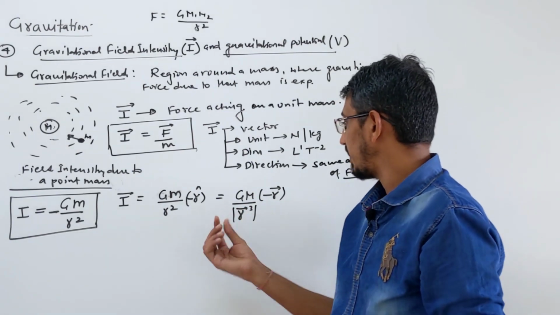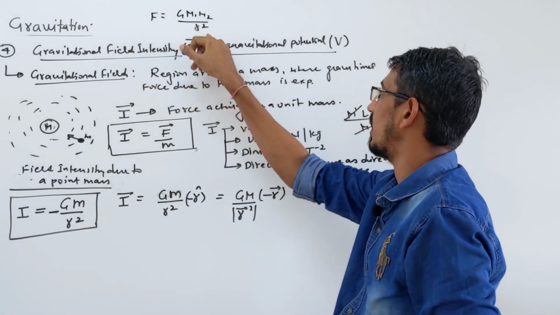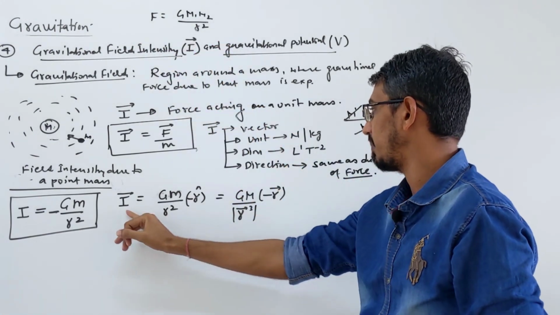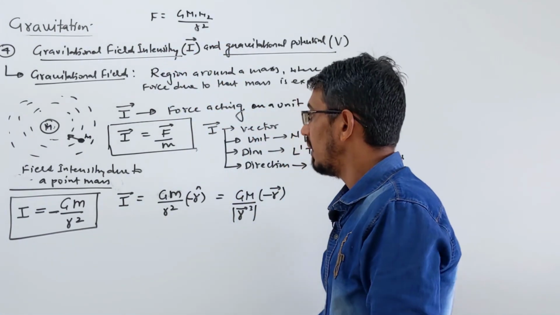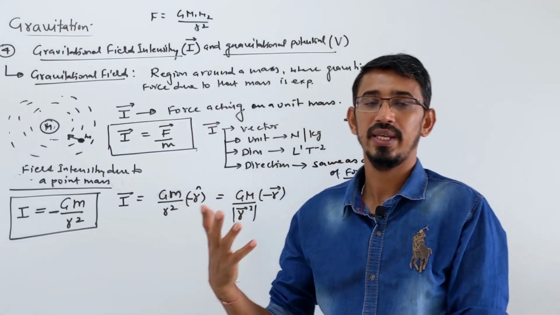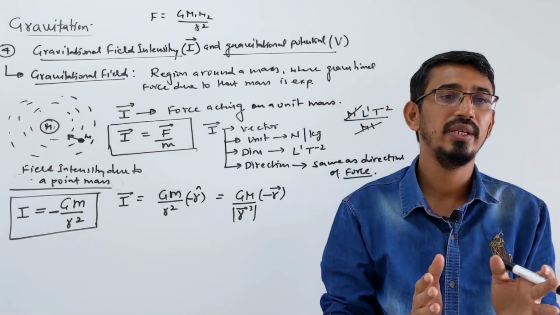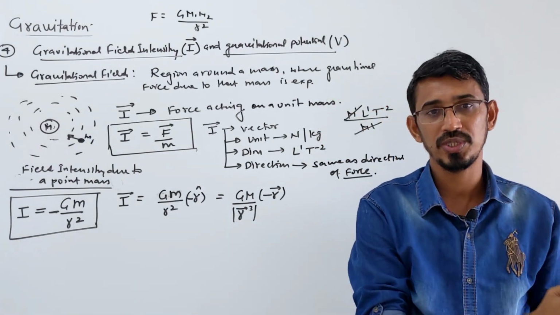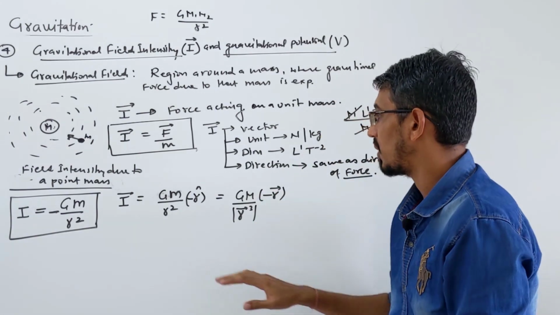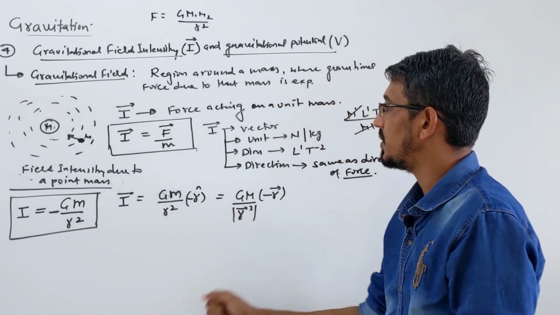I gave a similar example in the force formula also. In scalar form, force is proportional to 1 by R square, but in vector form it becomes proportional to R cube. Exactly the same thing is happening here, so be careful about this. So that is the gravitational field due to a point mass, the general case. Then two special questions they ask are the gravitational field intensity due to a solid sphere and a hollow sphere. Generally, planets are solid spheres, so we'll talk about them, but this is the general formula due to a point mass.